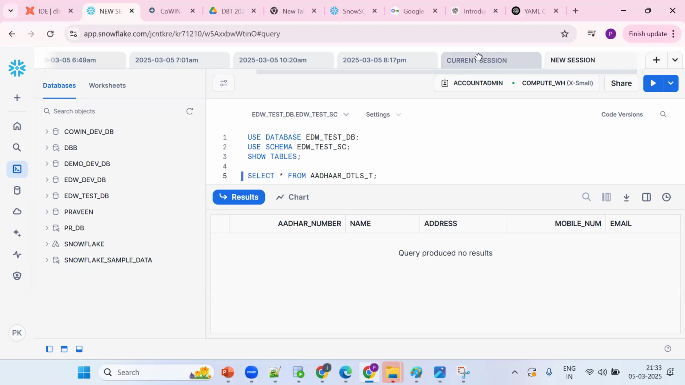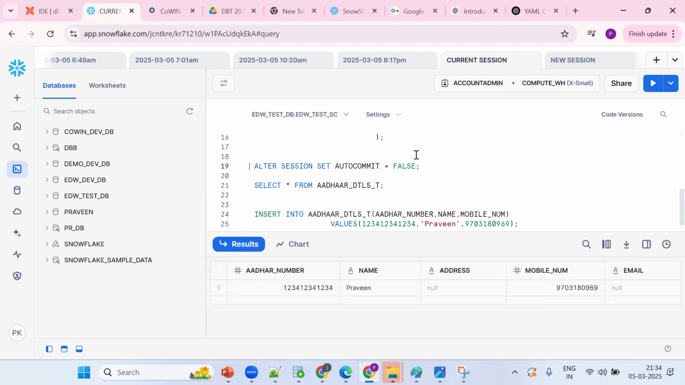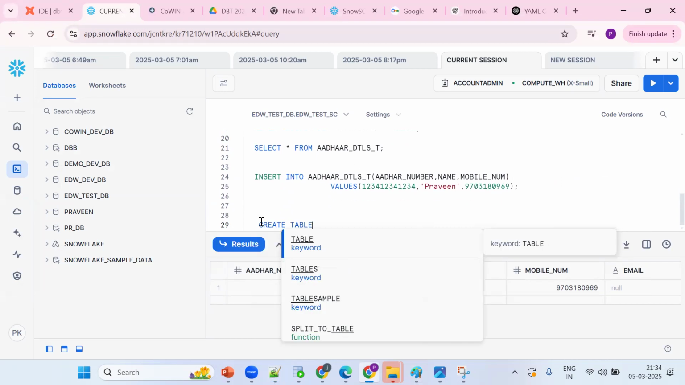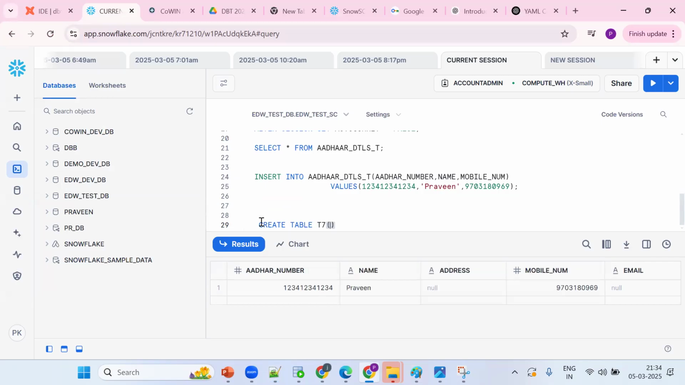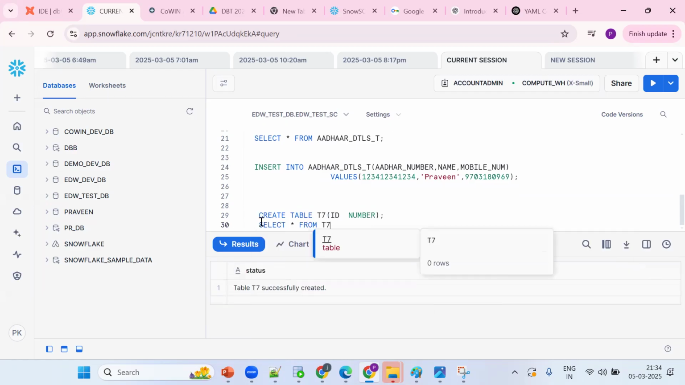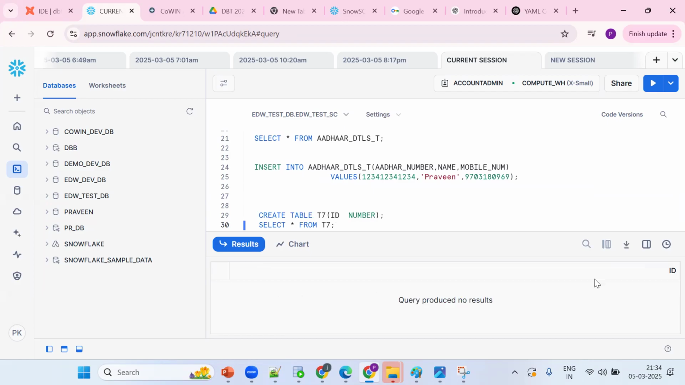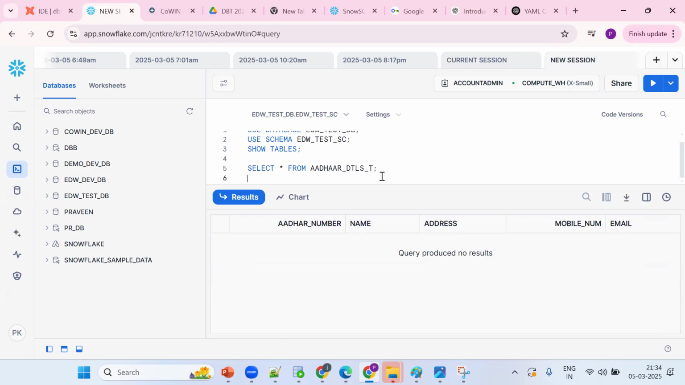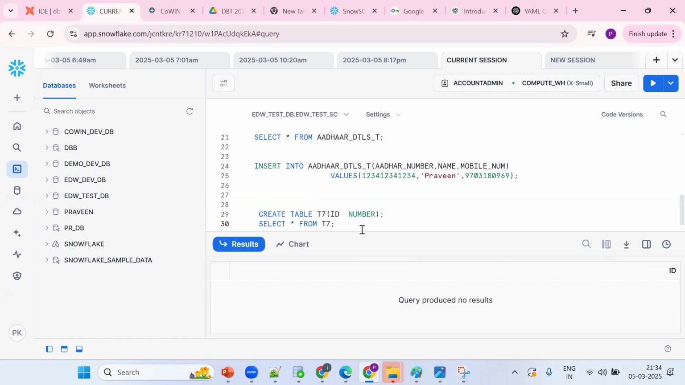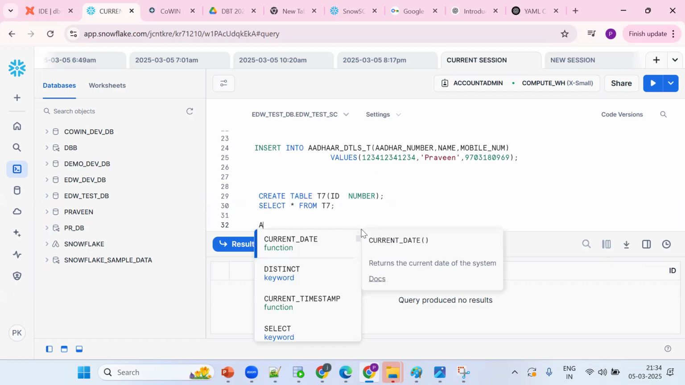Okay, see, this is the current session and this is the new session. Before that, let me create a table T7 with an ID number column. Select star from T7. How many columns are there? Only one column. Copy the same thing and open it in this session. The table will be there. Now I want to add a new column. Tell me how to add a new column.